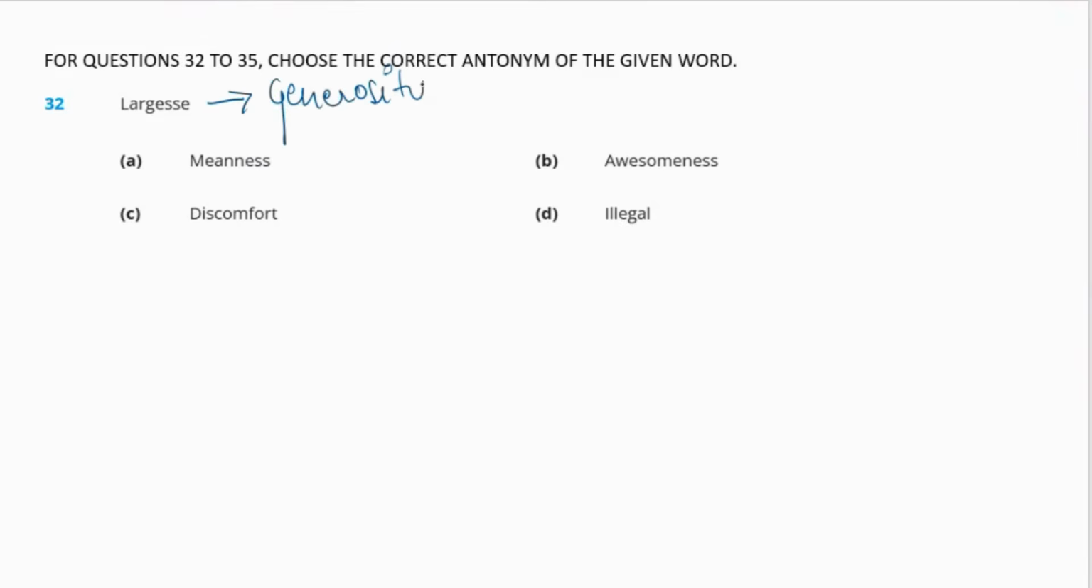Generosity. Okay. Now, the options are A, meanness, which means unwilling to give. B, awesomeness. Awesomeness means quality of being good. C, discomfort, which means not comfortable. And last one is illegal. So, the antonym to the word largest will be A, meanness. Why? Because largest means generosity, whereas meanness means unwilling.